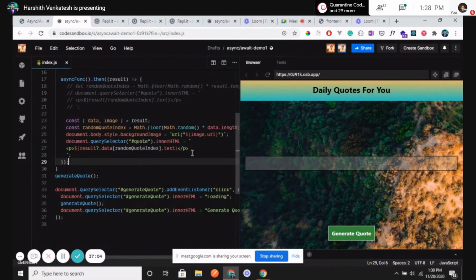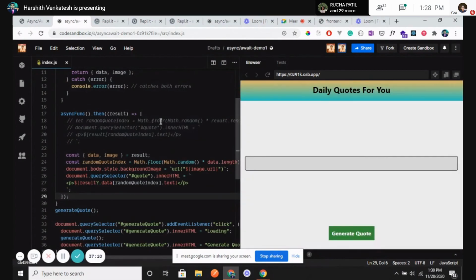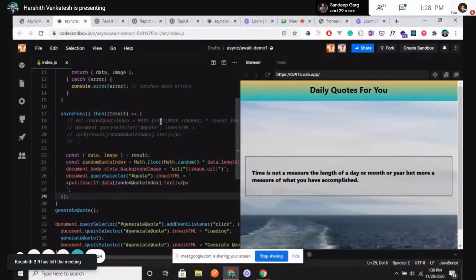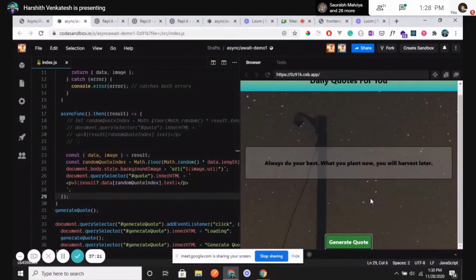Okay, let's save it and refresh. So I've added basically a code and an image. See, on a refresh or on a click of generate code, what it has to do is show me a new code and a different background image just for the beautification of the UI.